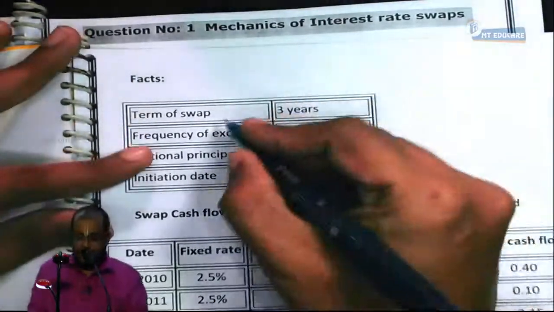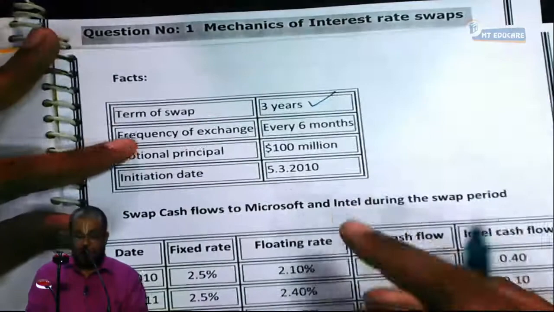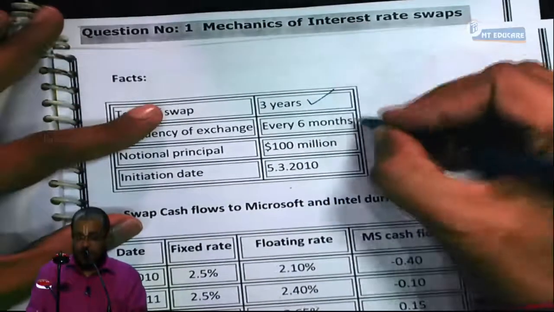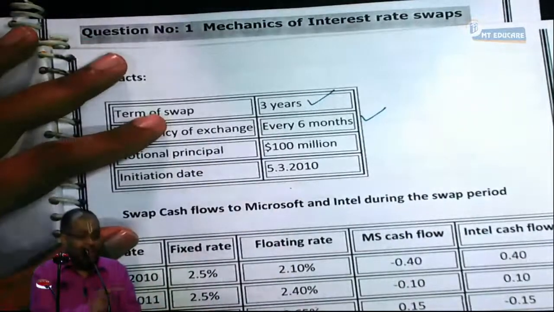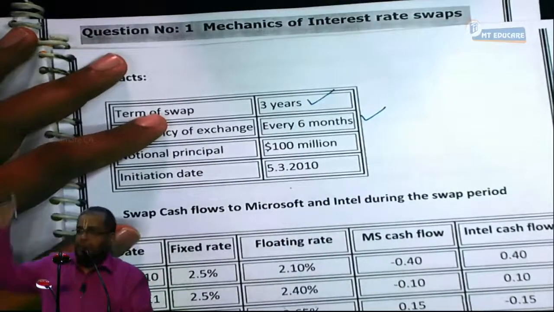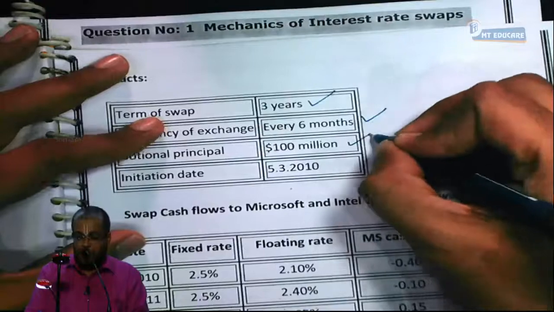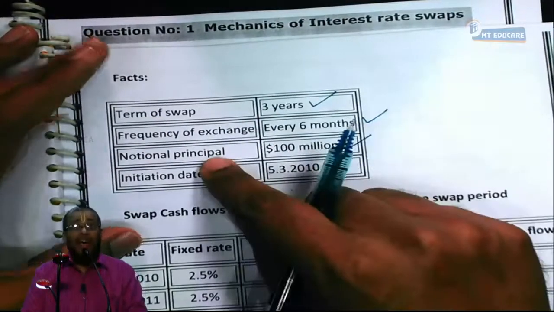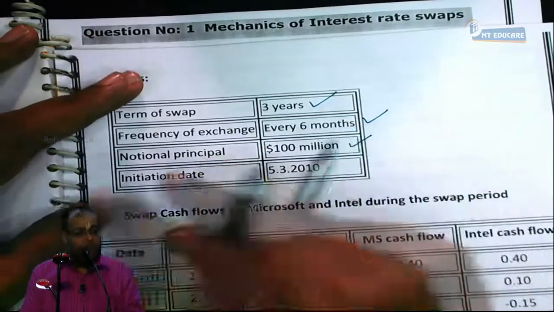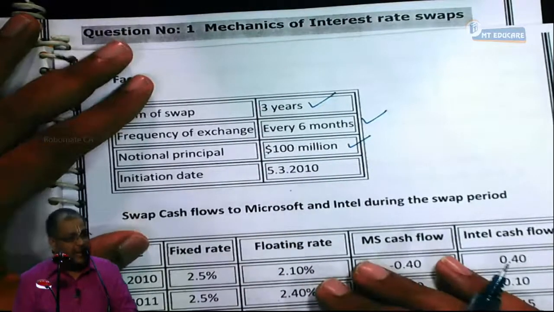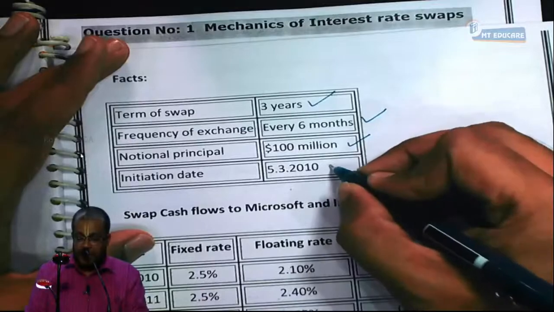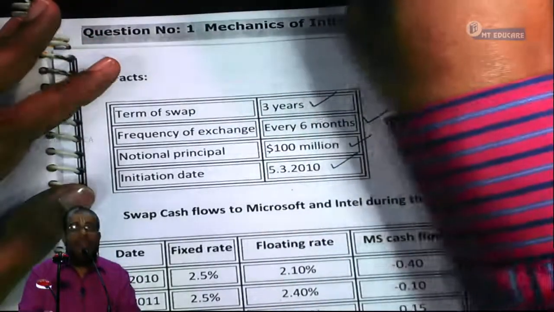So, look at this. What is the term of the swap here? 3 years. Frequency of exchange, how many months? Every 6 months. Any gain or loss in interest will be applied on some principal. What is the principal? 100 million. I call it notional principal because nobody pays or receives this principal; it is only knocked off. Next, what is the initiation date? 5th March 2010.